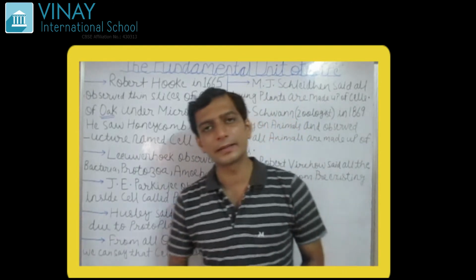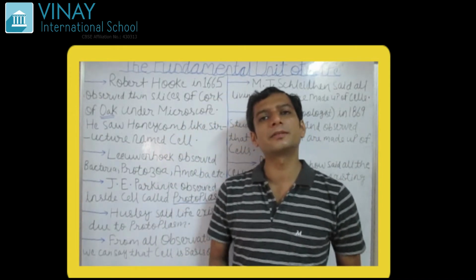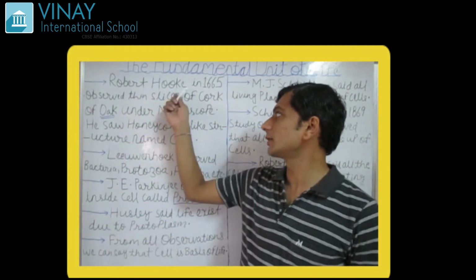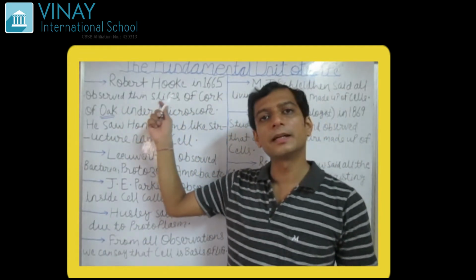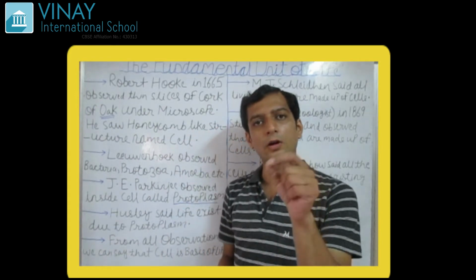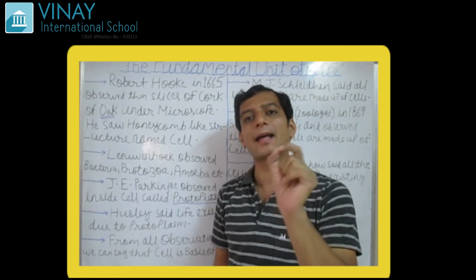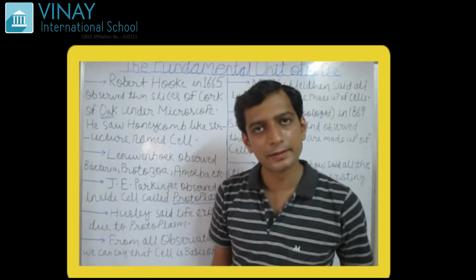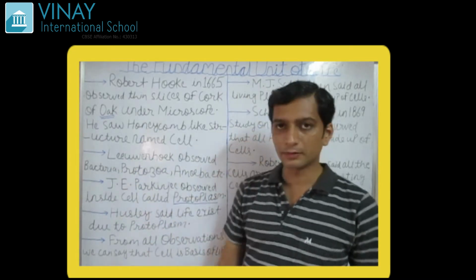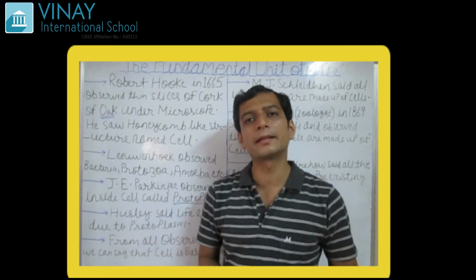But before starting the chapter, let me give you the introduction that from where this word cell arrived. So, let's see, a scientist named Robert Hooke, in 1665 he observed the cork, that is the bark of the oak tree. He observed the bark of the oak tree under the microscope and he observed a honeycomb-like structure.